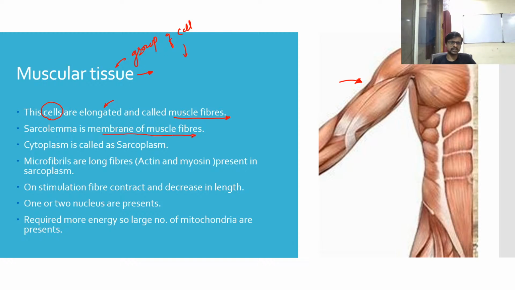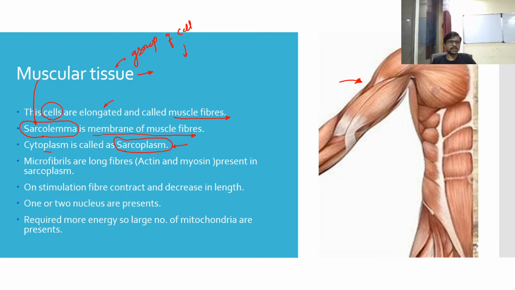We know that if there is a different type of cell, we use different terminology to label the cell parts. So here in muscle cells, the sarcolemma is used to label the membrane of a muscle cell. The cytoplasm of a muscle cell is also called the sarcoplasm. These two words you have to write down in your notebook. Sarcolemma is the membrane of a muscle cell, and sarcoplasm is the cytoplasm of a muscle cell.